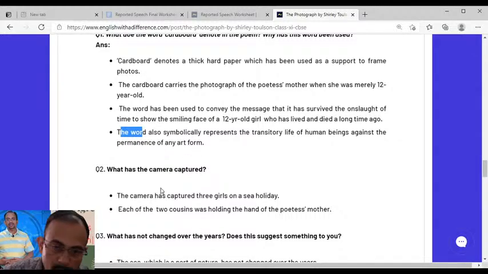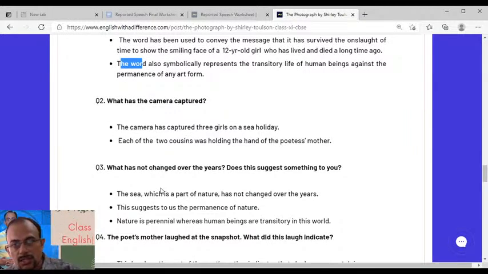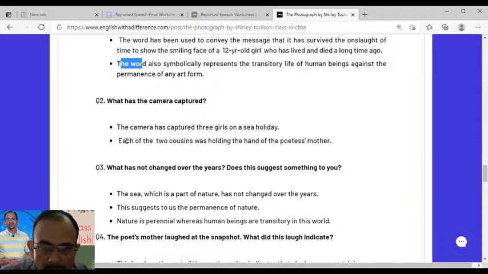Okay, now let's move on to the next question, which is what has the camera captured? So it's very simple. It's a very straightforward answer. Okay, the camera has captured three girls on a sea beach, or during sea holidays. The poetess's mother being in the middle, and she's flanked by two of her cousins on either side, right. And if you want to give some additional information, you can also write each one of the two cousins was holding the hand of the poetess's mother. Okay, each of the two cousins was holding the hand of the poetess's mother. So it's a very simple question. So let's move on to the next question.